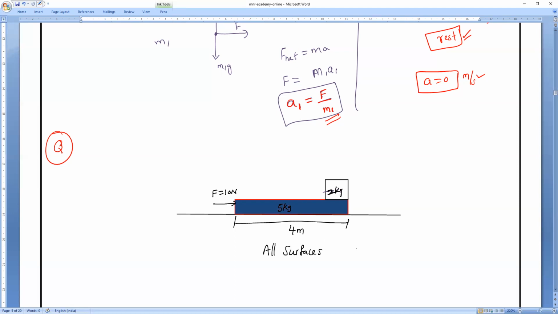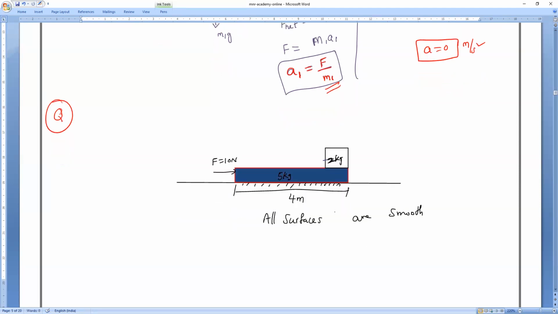Yes, because all the surfaces are smooth. Clear, everybody? That's the question. Then you want to find the acceleration. So how to find the acceleration? Actually here it is not acceleration. They're asking us to find the time in which 2 kg falls off 5 kg. That is the question you have to find.